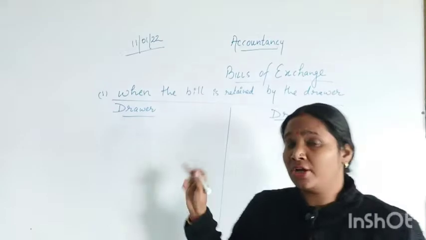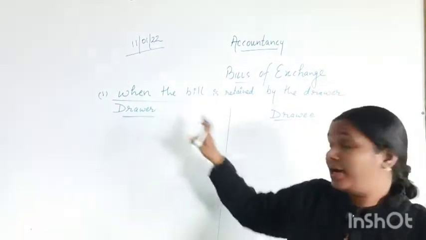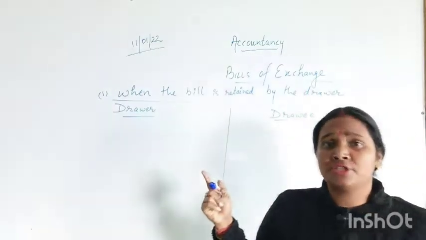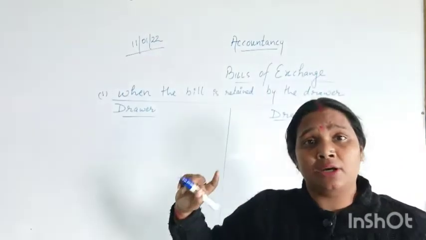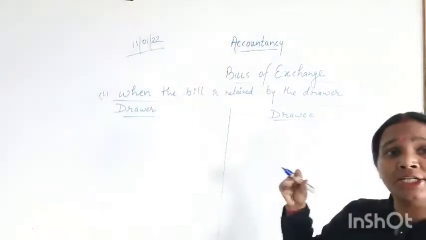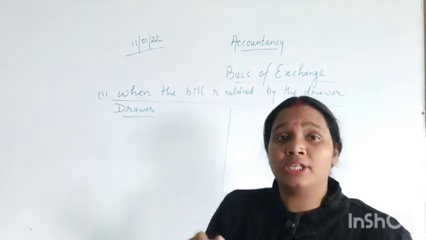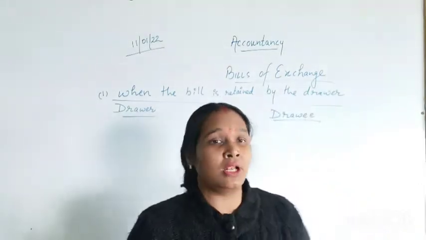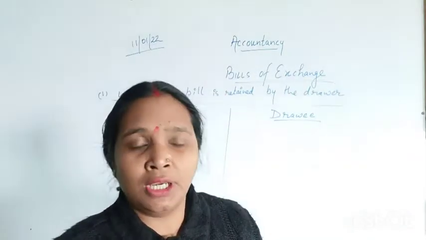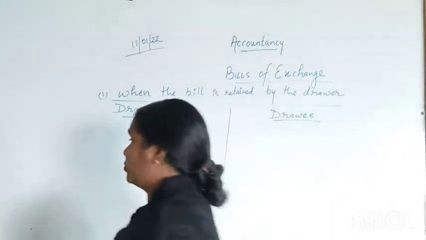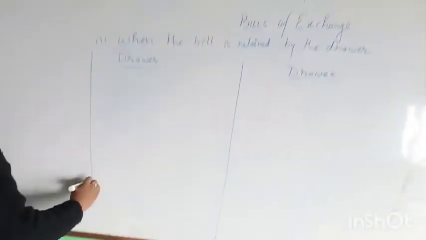Okay, now we are going to learn about the journal entries in the books of drawer and the books of drawee. The first situation is when the bill is retained by the drawer till the date of maturity. If he retains the bill with himself till the date of payment, then what will be the entry? The first entry will be made when he is going to sell the goods.